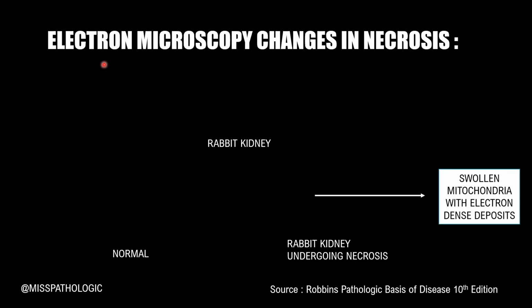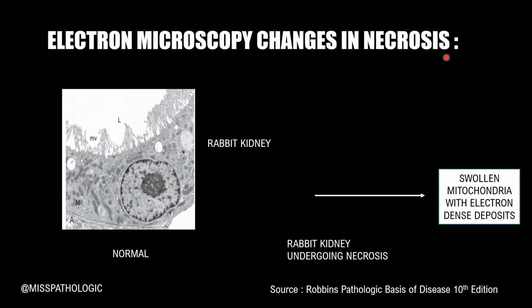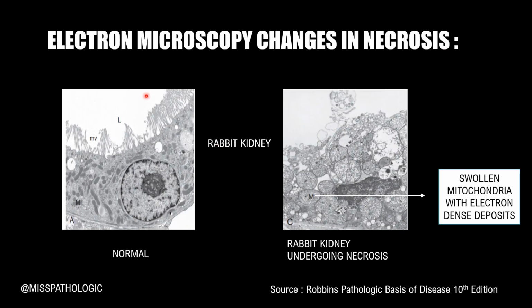What are the electron microscopy changes which are seen in necrosis? So this is a photograph of a rabbit kidney. To your left you can see that it is intact, and to your right you can see that this rabbit kidney tissue is photographed in its last moments.